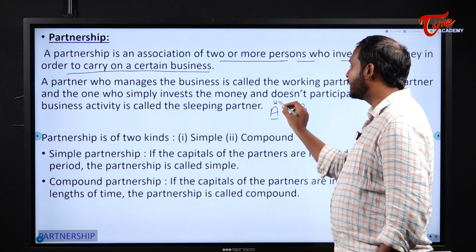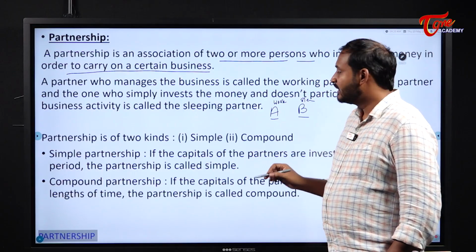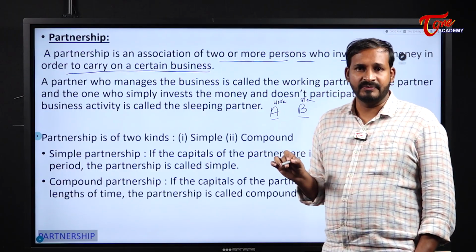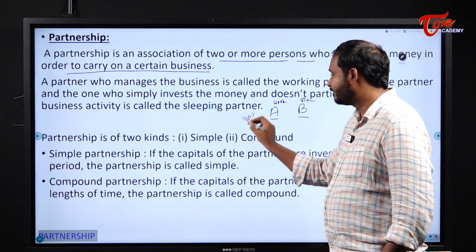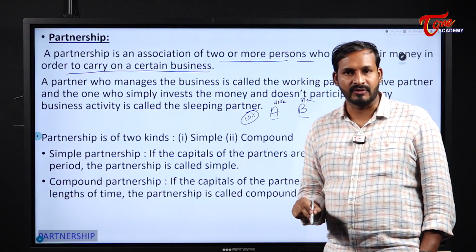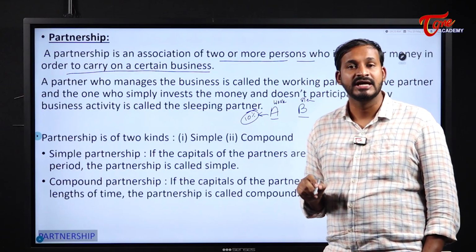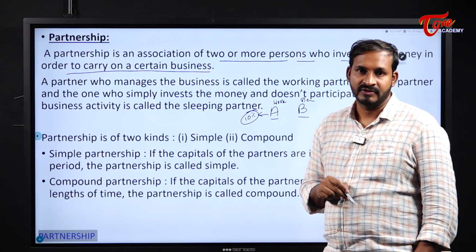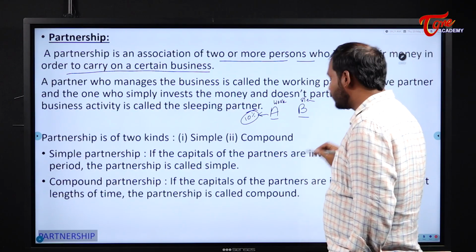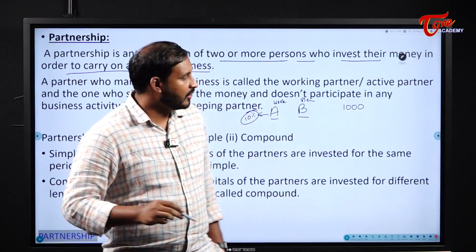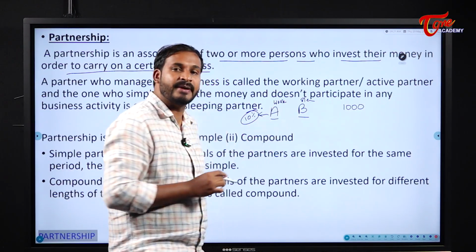A is a working partner and B is a sleeping partner. They will decide at the beginning of the business that A will take 10% of the profit as the working partner share. For example, at the end of the business, they got 1000 rupees as a profit. Before dividing the profit, first they will take off this working partner share.